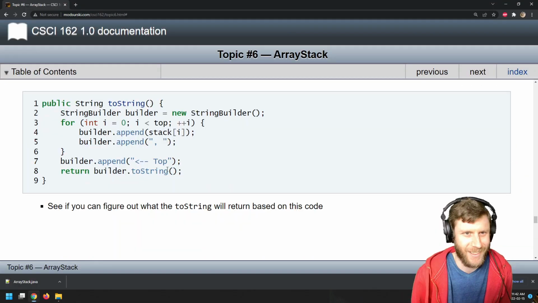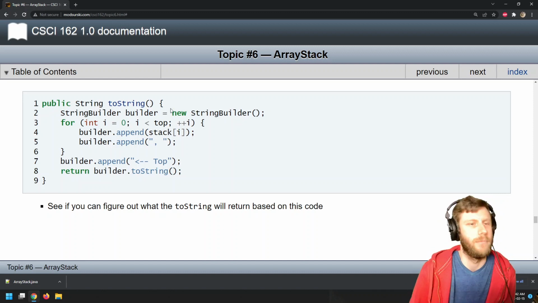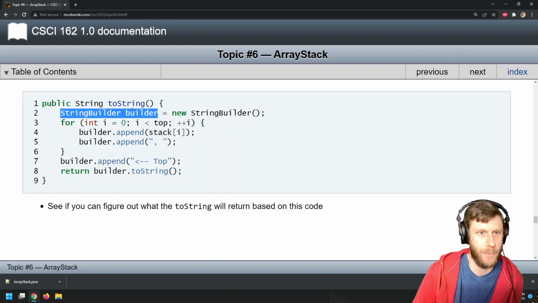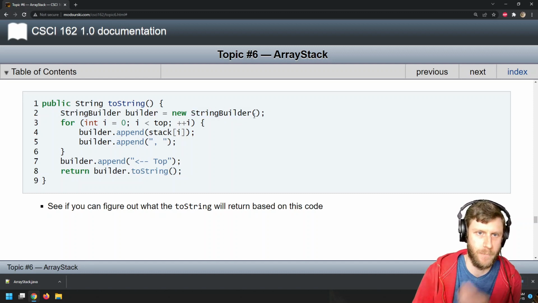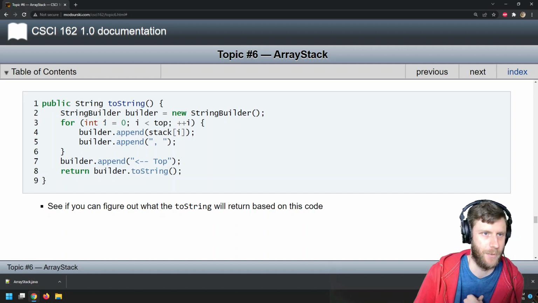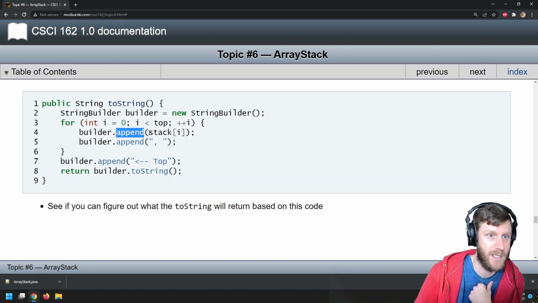Thanks for asking. So if you're looking at this thing like, whoa, what? Look, if anything, you might even find it simpler. Create a new StringBuilder object, new StringBuilder, put nothing in there. I think you could also put an empty string in there. It's not going to make a difference. Your for loop. And then builder append to it stack at index i.